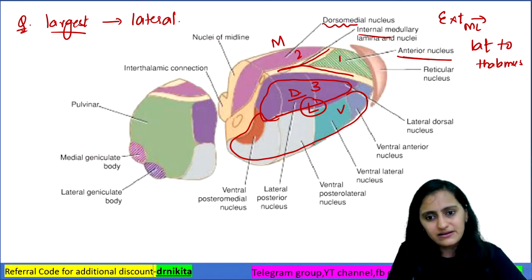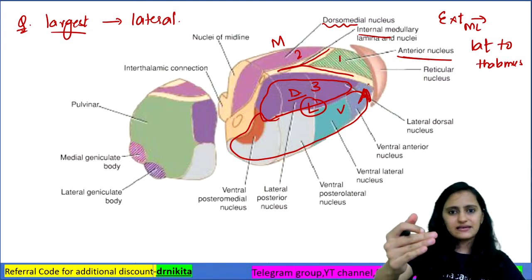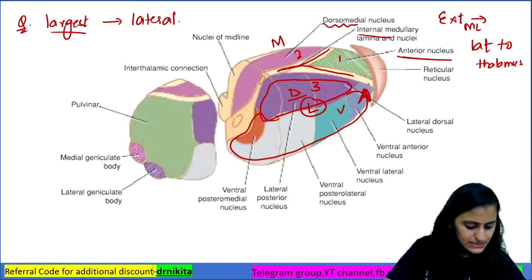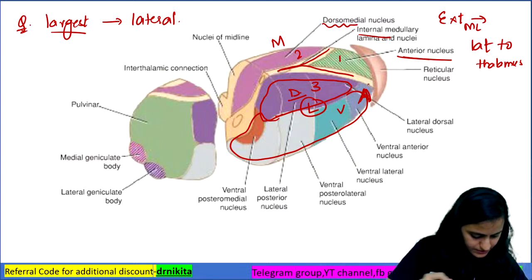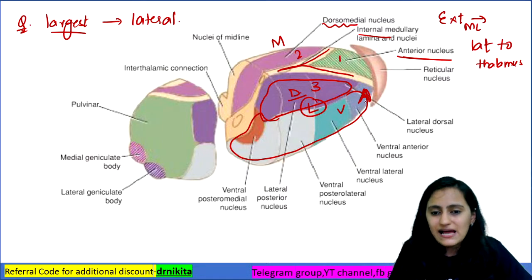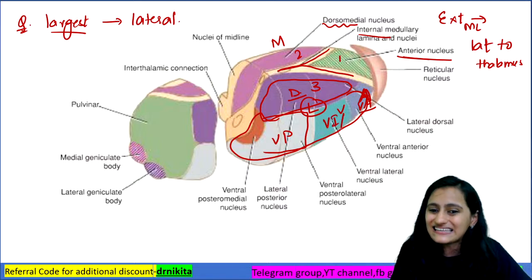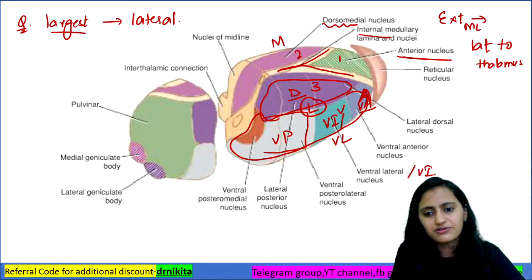These are the important nuclei. Now in the ventral tier, in the lateral part, you can see that the front-most is anterior, the back-most will be posterior, and in between there will be intermediate. So you will have the ventral anterior nucleus at the front, at the back you can see the ventral posterior, and in the middle it is ventral intermediate, or it is called ventral lateral also. So ventral lateral or ventral intermediate.